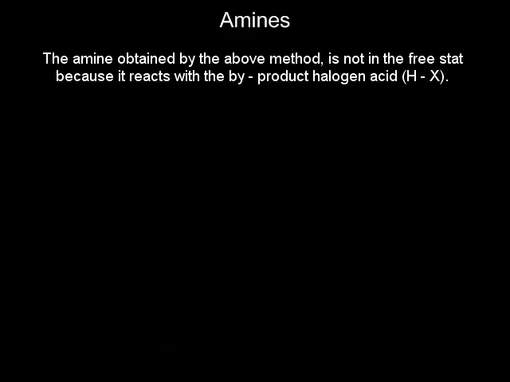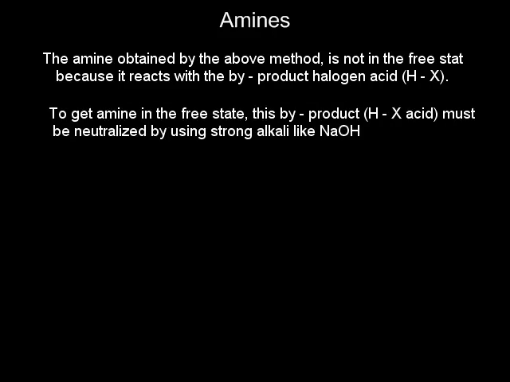The amine obtained by the above method is not in free state because it reacts with the byproduct halogen acid, that is HX. To get amine in the free state, HX must be neutralized by using a strong alkali like NaOH.